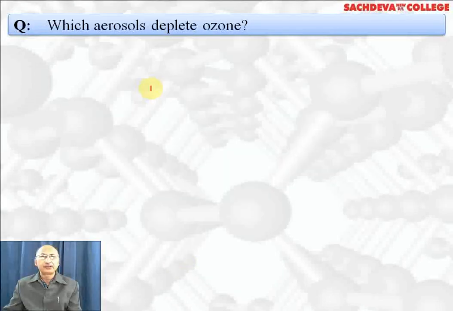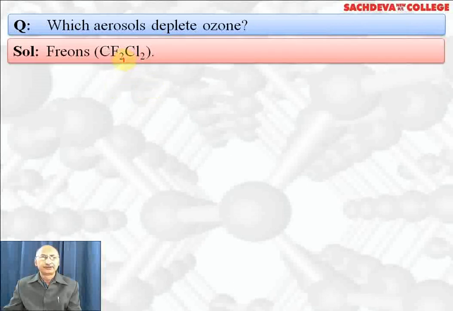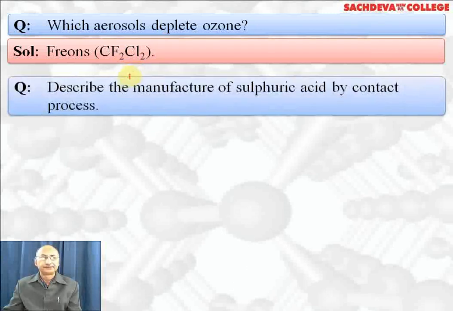Let's continue with subjective questions of P block elements. Which aerosols deplete ozone layer? Correct answer is freon or chlorofluorocarbons. CF2Cl2 is one of the chlorofluorocarbons which depletes ozone layer.